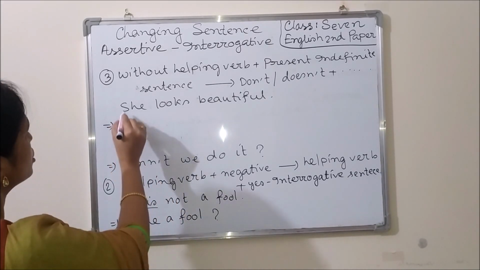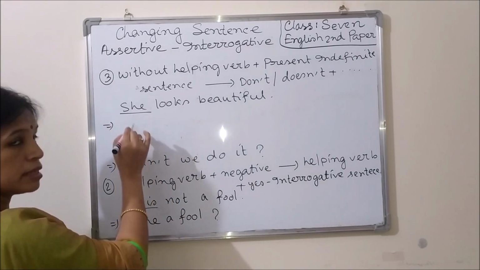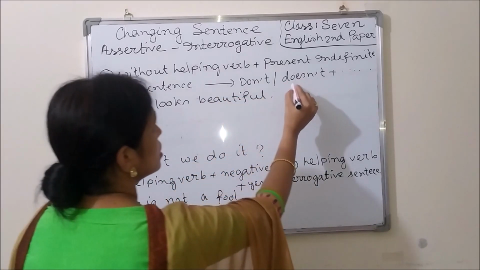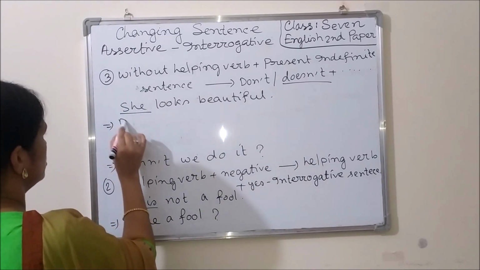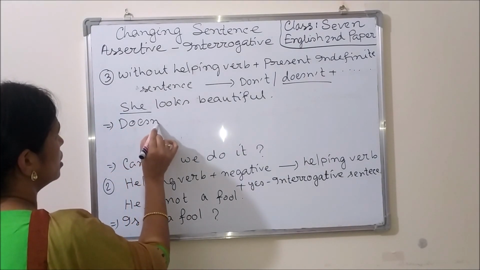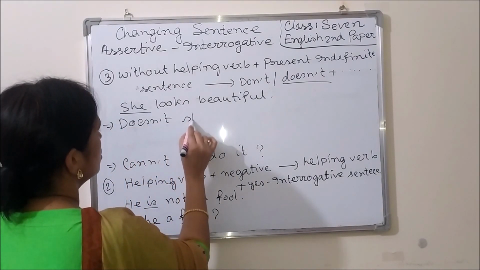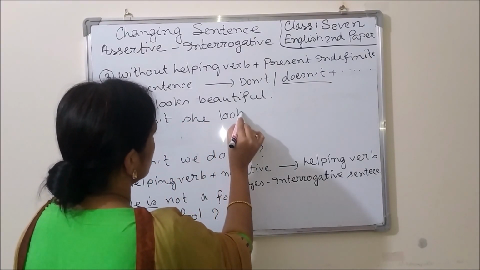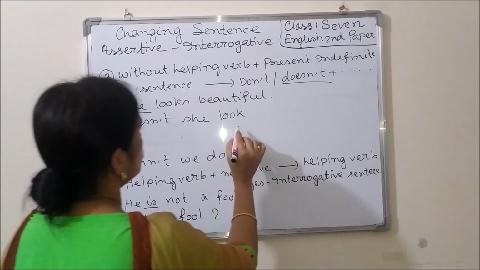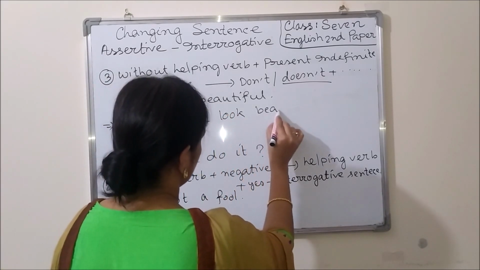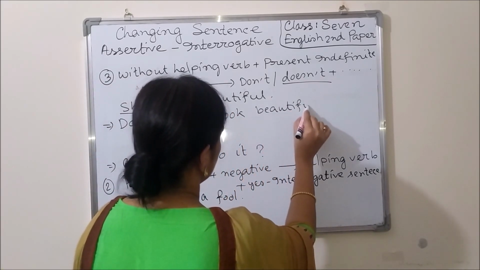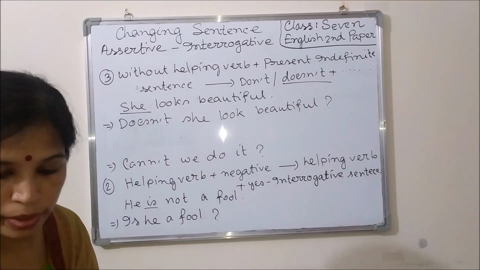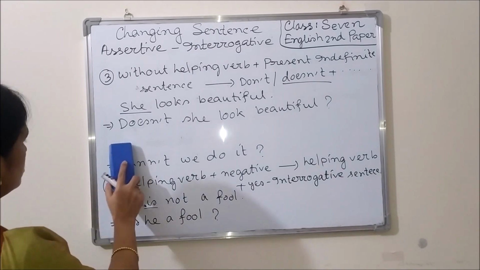Here the subject is she, a third person singular, that's why we have to use doesn't. Doesn't she, the verb will be in base form. Doesn't she look beautiful? Okay, dear learners, I think you can understand.